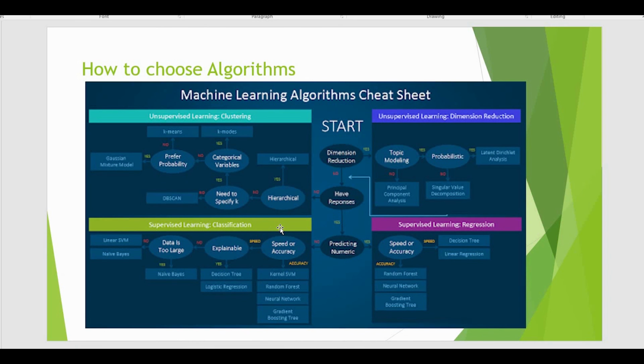From the next session, we will be covering each and every algorithm one by one. We will start with linear regression.